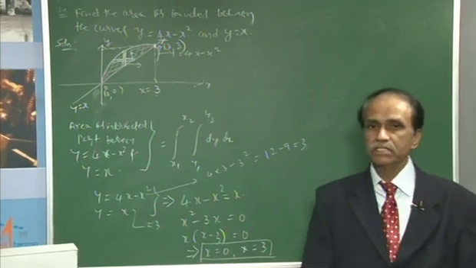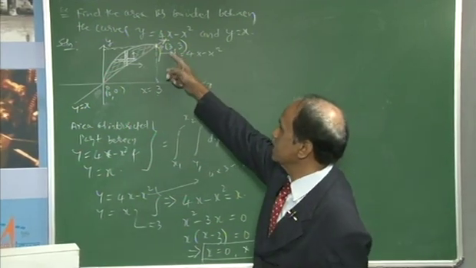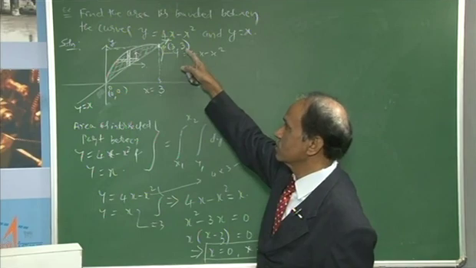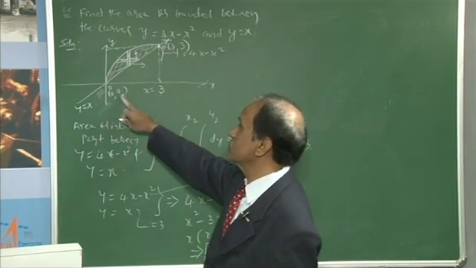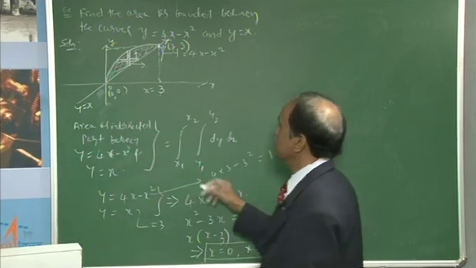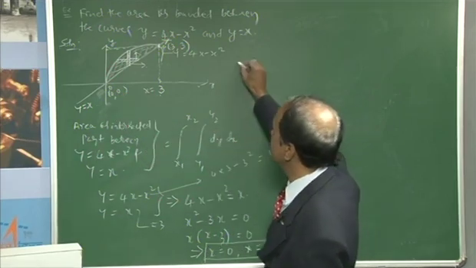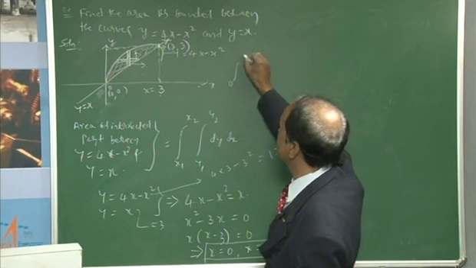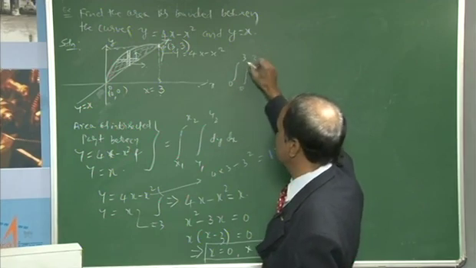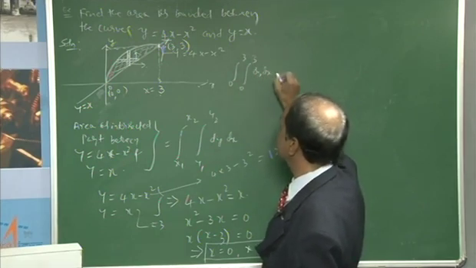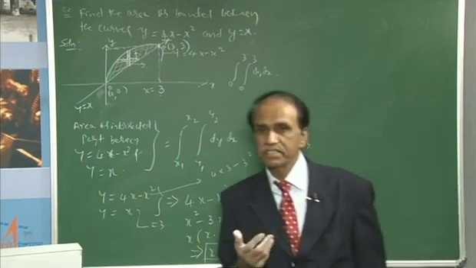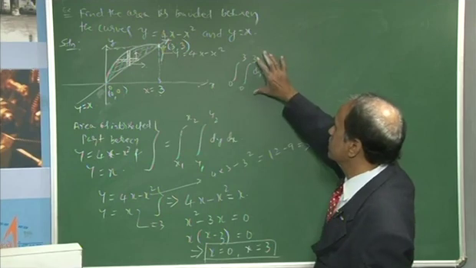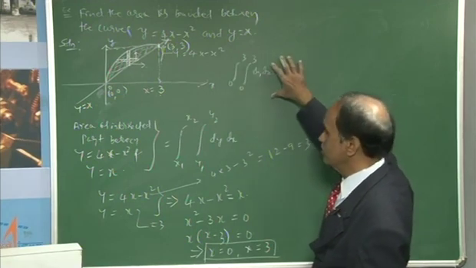Then together you have the new coordinates: x equal to 3 and y equal to 3 will be the upper limit, and x equal to 0 and y equal to 0 will be the lower limit. The same integral would have been written as 0 to 3 and 0 to 3, dy and then dx. This is the skeleton of the equation, with constant limits in this way.